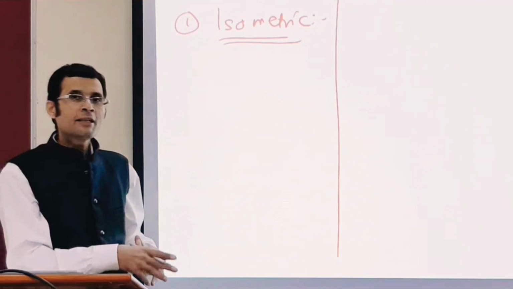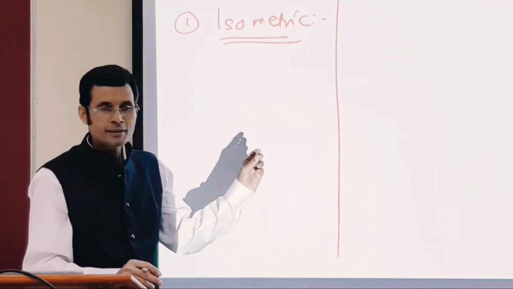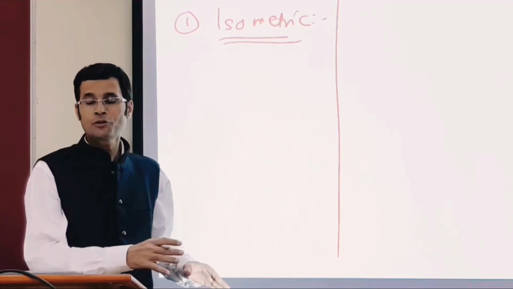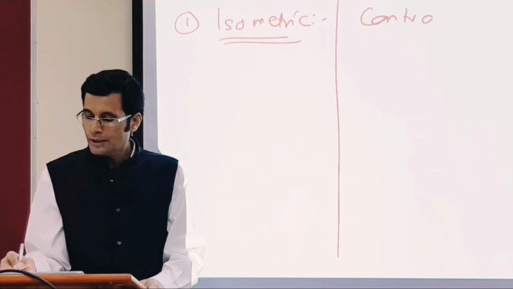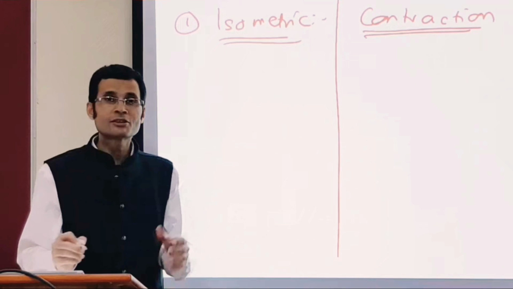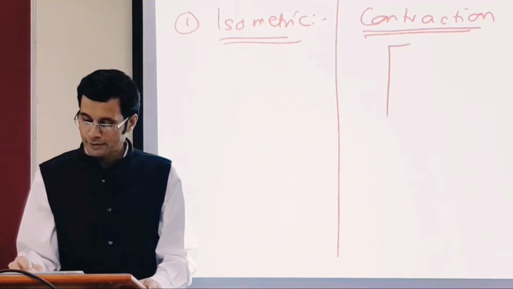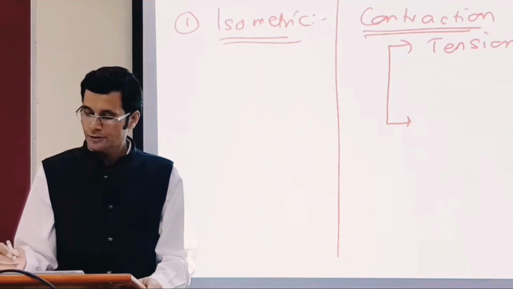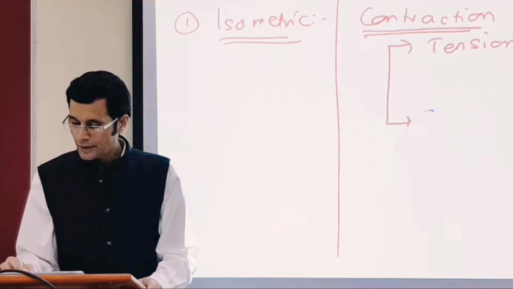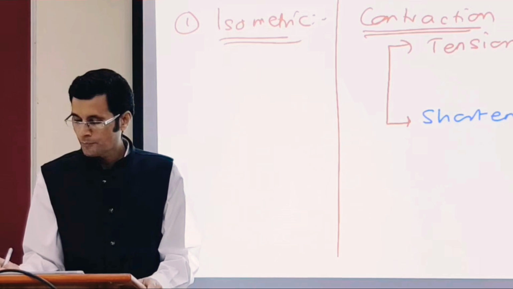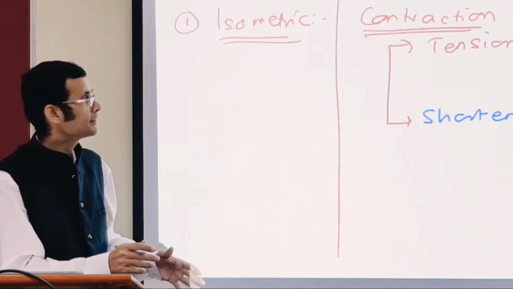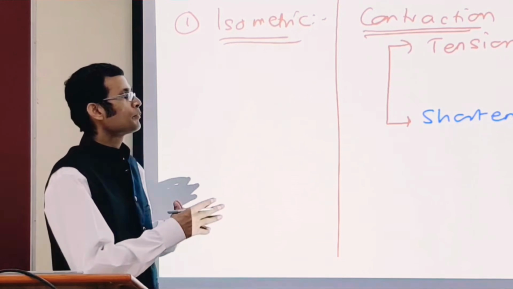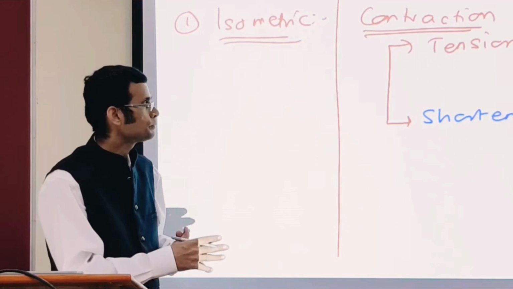Before we understand these types, let's just quickly see what is meant by muscle contraction. What happens in the muscle when it is contracting? Contraction means two things. When a muscle is contracting, there are two things happening in the muscle. A, there is tension development, and B, there is shortening of the muscle. Tension is generated in the muscle and there is shortening of the muscle.